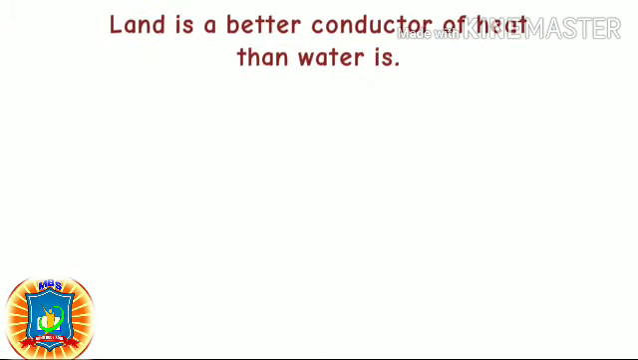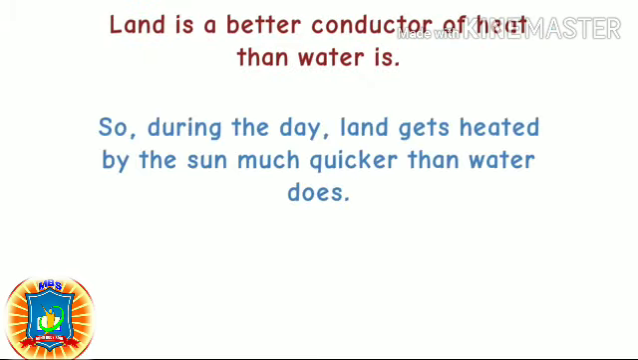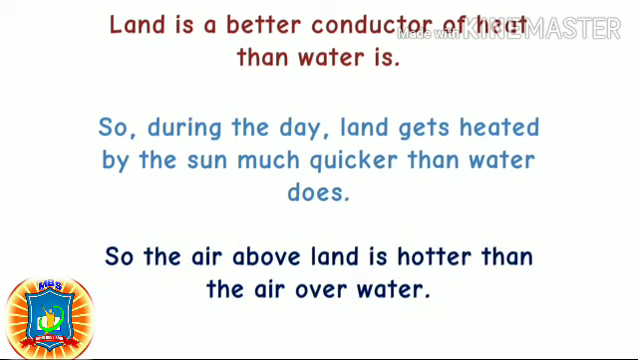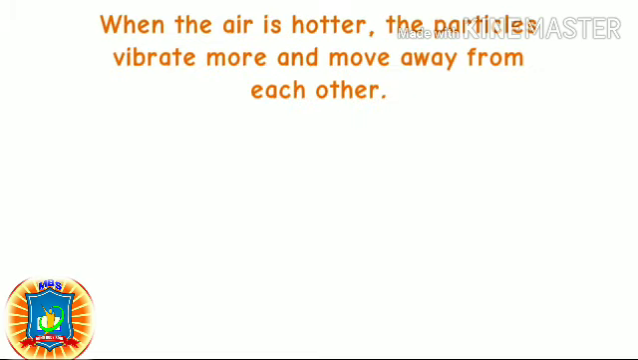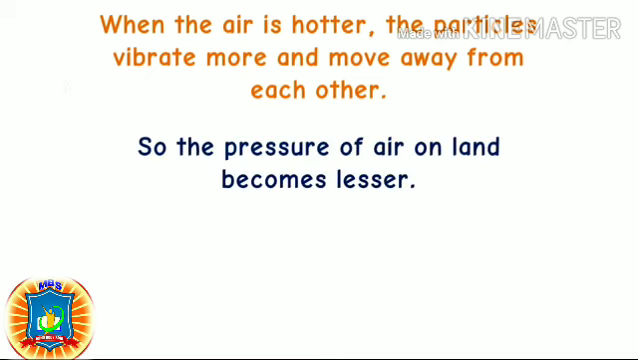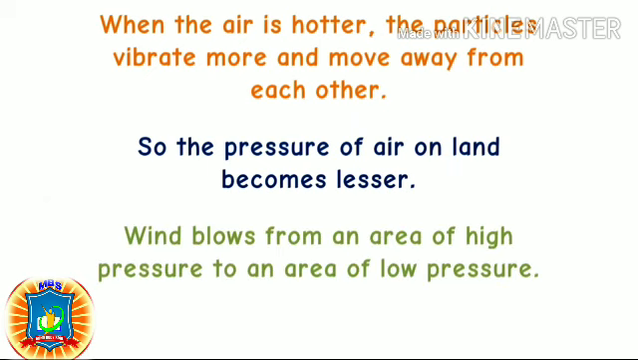Land is a better conductor of heat than water is. So during the day, land gets heated by the sun much quicker than water does. So the air above land is hotter than the air over water. When the air is hotter, the particles vibrate more and move away from each other. So the pressure of air on land becomes lesser. Wind blows from an area of high pressure to an area of low pressure.